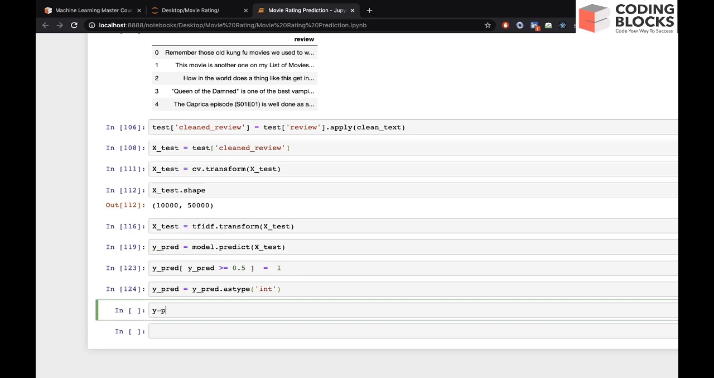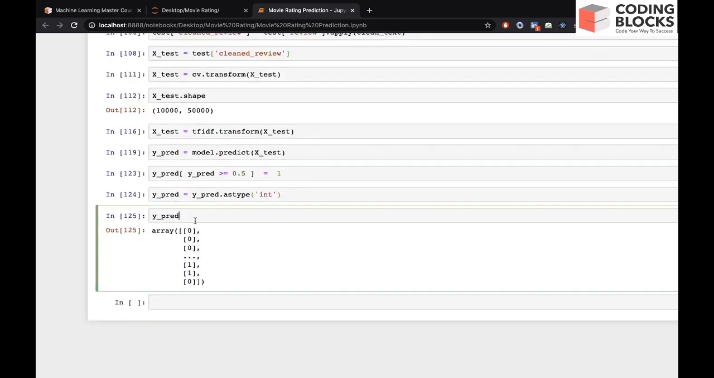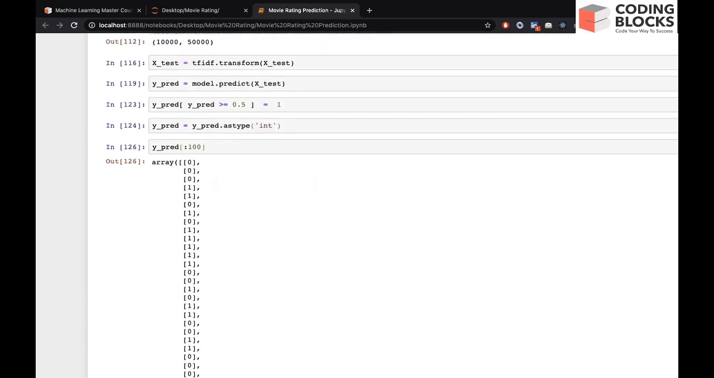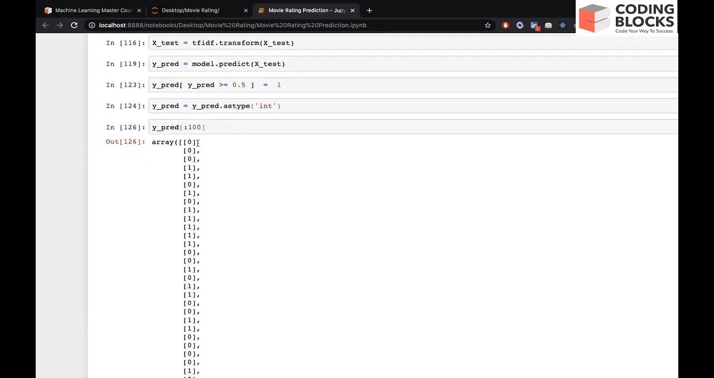So if you check ypred, let's print for maybe 100. You can see now the predictions are in 0 1 0 1 0 1 format, right? So predictions are in 0 1 format. 0 means negative, 1 means positive, right? So we used as type integer so that it converted into integer format, right?